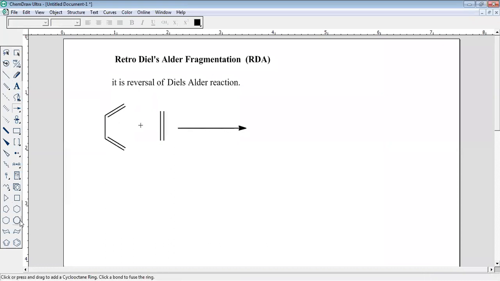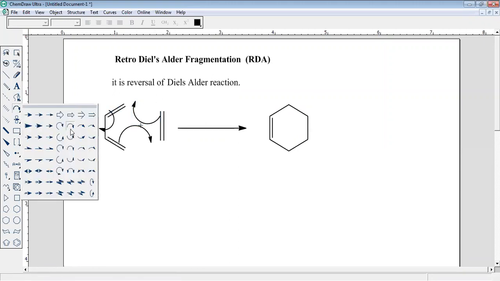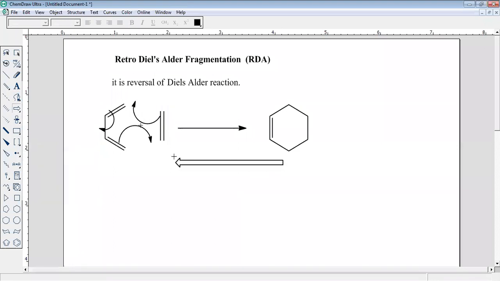So you see here, there is a formation of what? Yes, like this. This is the Diels-Alder reaction. What is happening here in this reaction? You see, this bond shifts here, this bond attacks here, this bond shifts here, like this. So this is the Diels-Alder reaction. And if you go reverse to this, that is called the retro Diels-Alder. Means this to this is called RDA, retro Diels-Alder fragmentation.